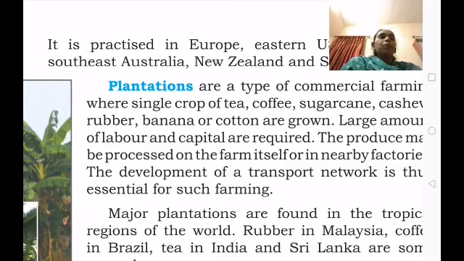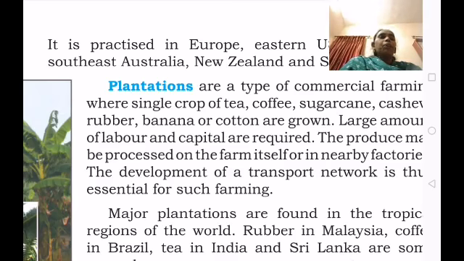Children, in our area, Bagalkot district and Bijapur district where we are staying, you can observe plantation agriculture on a large area of land.